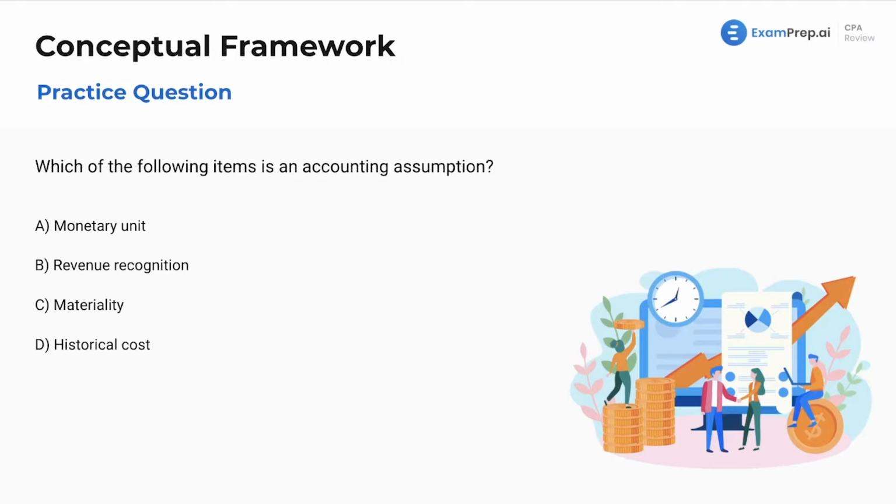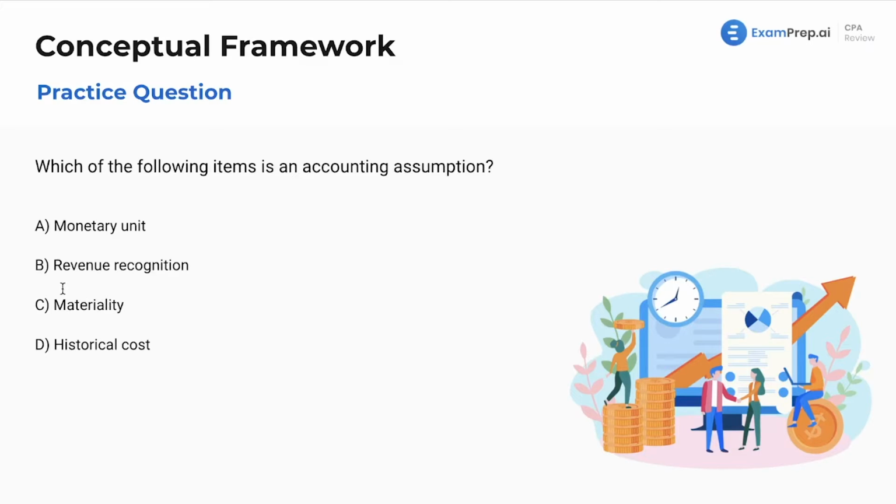Next up, we've got which of the following items is an accounting assumption? Now, these accounting assumptions, as you should be familiar with, remember, if not, please check out the lectures again as well. These are going to be essentially ideas that are inherent to our accounting process. Assumption meaning we don't need to think about them, we just assume them. They just exist.